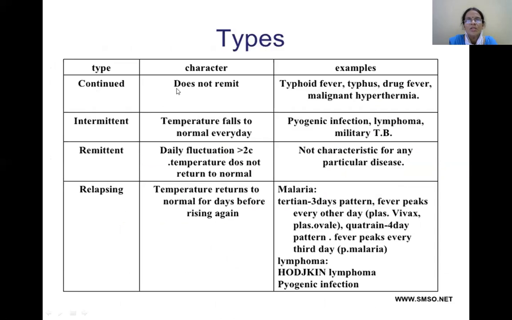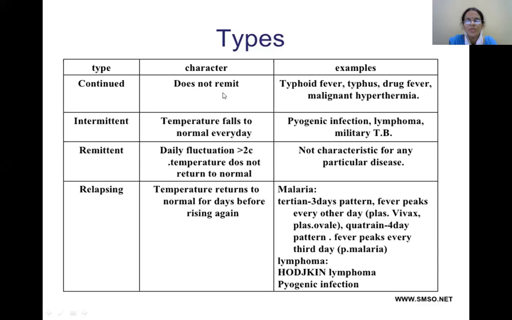Continuous fever: here the fever is present continuously, but note the fluctuation is not more than 1 degree centigrade. In remittent fever, the fluctuation is more than 2 degrees centigrade, and in continuous fever the temperature never touches the baseline.